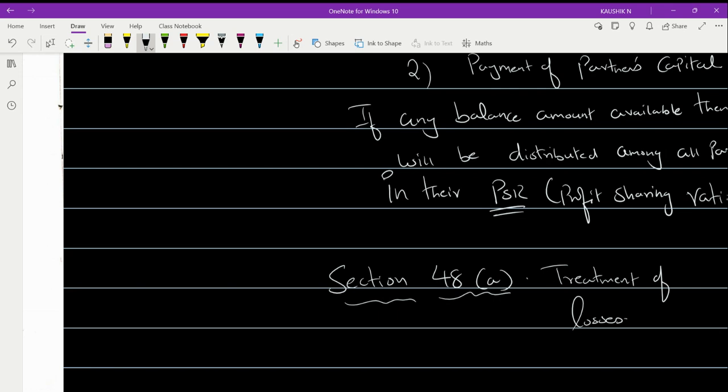Apart from this, we have two more sections which you have to keep in mind. It is nothing but the dissolution meaning. They have given the definition, or we can say the meaning of dissolution. Dissolution of a firm is nothing but the partnership among all the partners in the firm coming to an end. This has been dealt with in section 39.